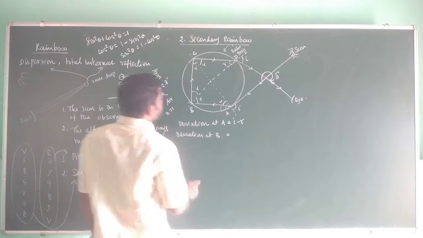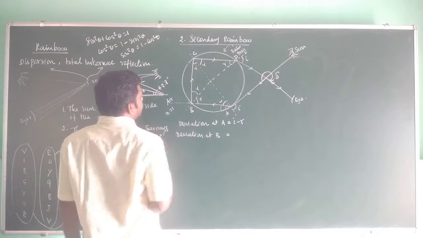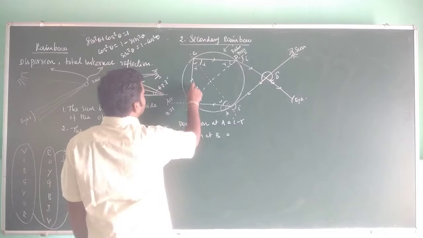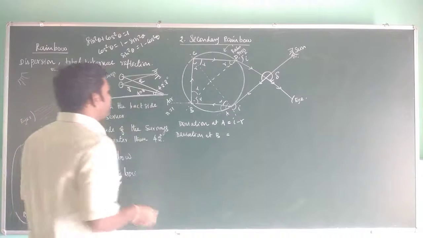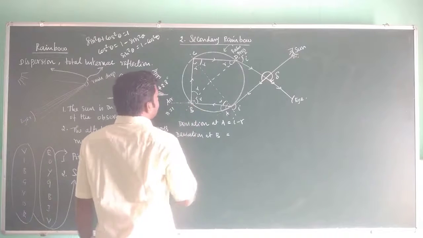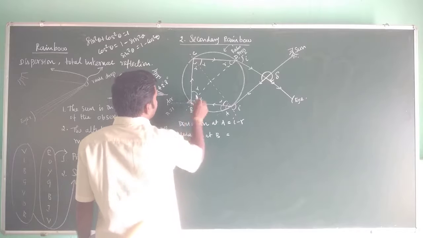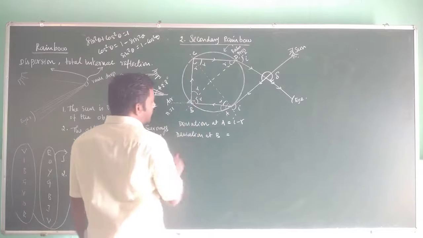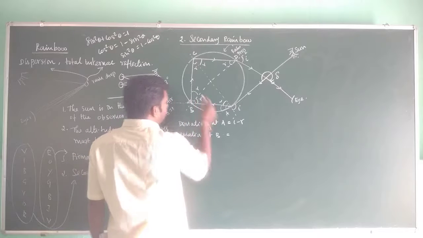And the deviation at B: if the incoming light ray travels straight, unrefracted, it will go in this direction. But what happens? It is going in this direction. So now you can write: this is the total angle 180, and this angle is the angle of deviation. If you want this, you need to subtract this angle. This angle is R plus R, 2R. So you need to subtract this 2R from 180 in order to get this angle, right?